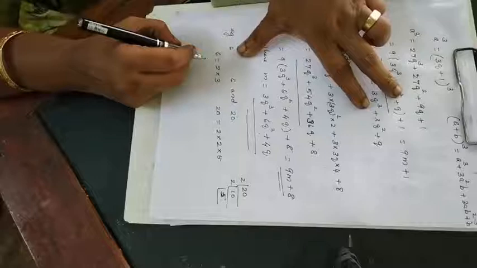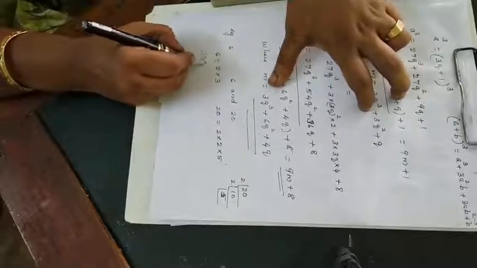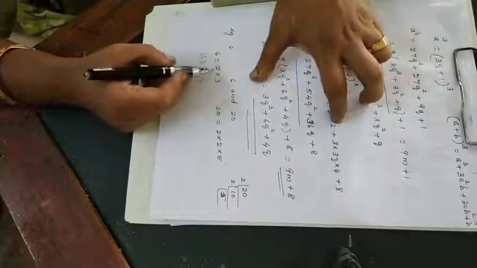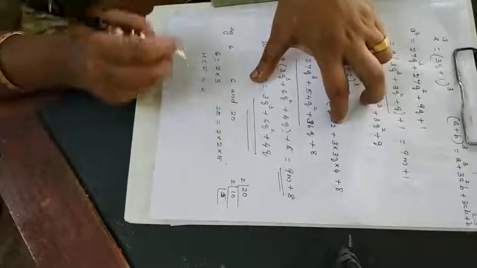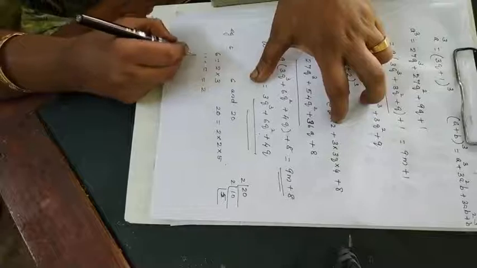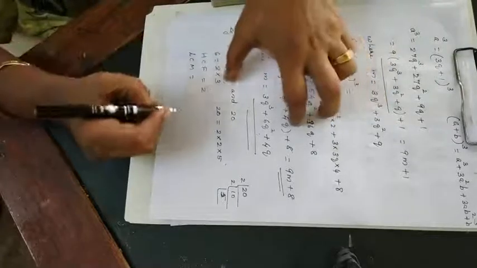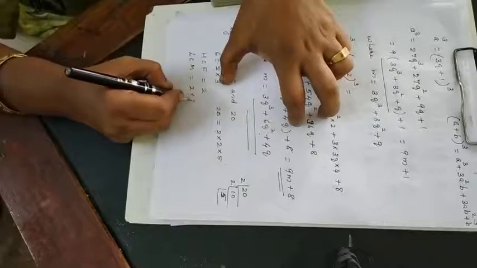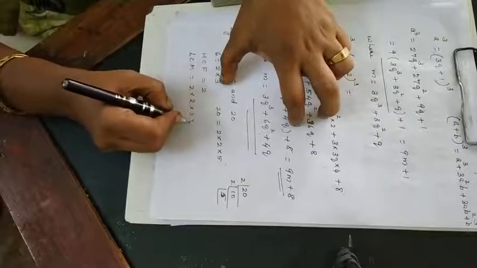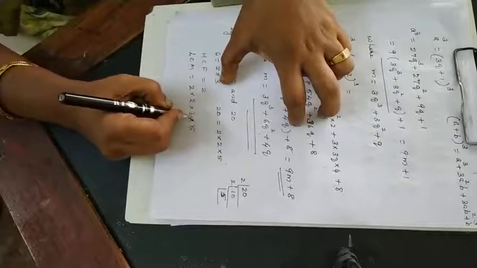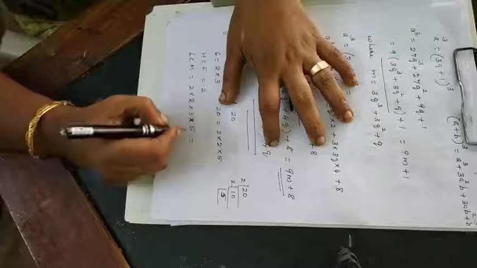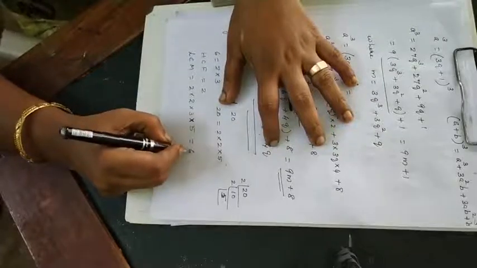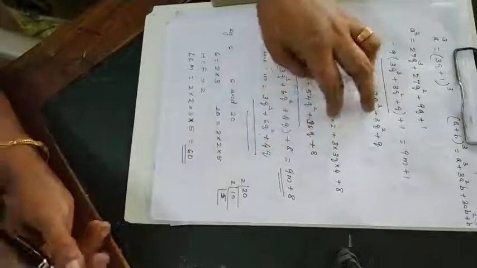Now what is HCF? HCF means highest common factor. The highest one, and the common one is only 2, so HCF is 2. And LCM will be 2 into 2 into 3 into 5, that is 6 into 10, 60 you are getting. Okay.